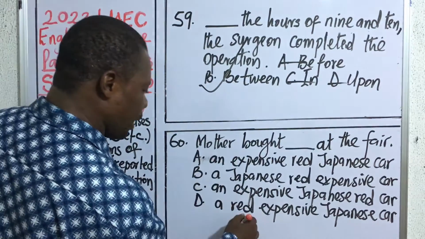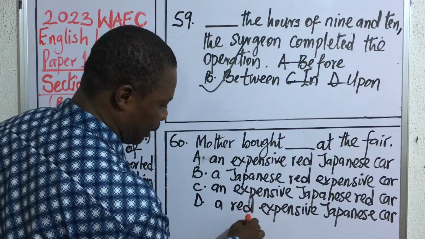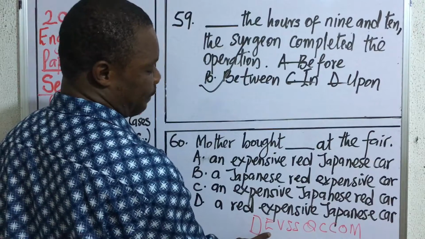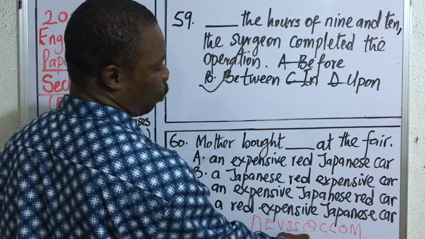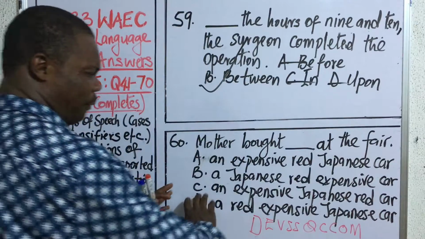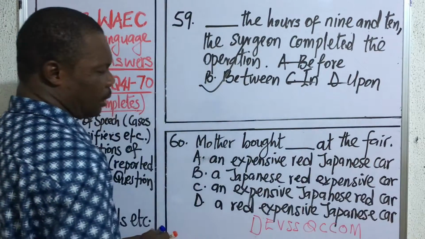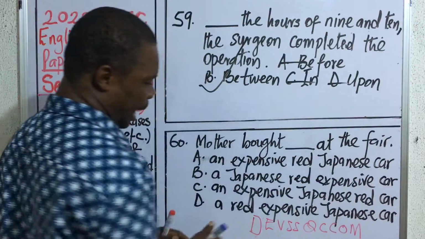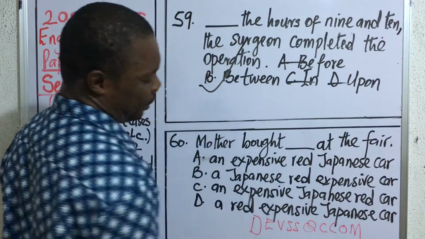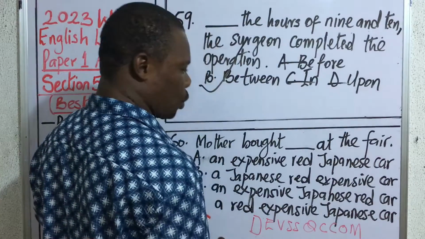There's a formula I would like to quickly teach you here, and the formula is DEVSSCOM. Determinant, evaluation, value, size, shape, quality, color, composition, origin, and material. So whenever you have so many adjectives used together to modify a noun, that is the head noun, take note that the material, the head noun, must come last.